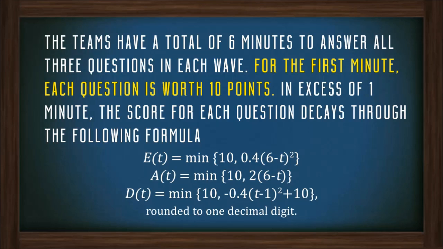For the first minute, each question is worth 10 points. In excess of 1 minute, the score for each question decays through the following formula.